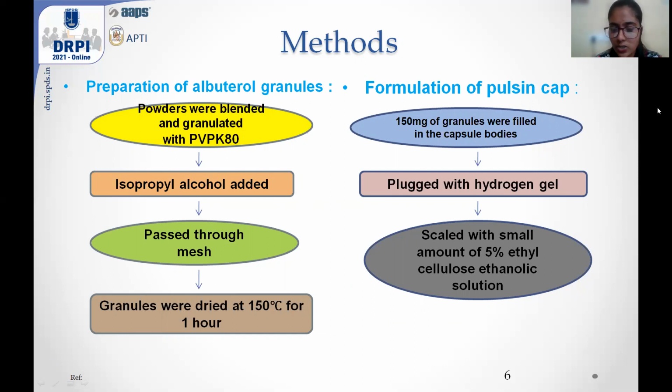And for the formulation of pulsing cap, I took 150 mg of granules which I previously prepared, and I filled them into the capsule bodies. And I then plugged with hydrogel. After plugging the hydrogel, I sealed with a small amount of 5% ethyl cellulose phenolic solution, so that the pulsing cap formulation was also done.